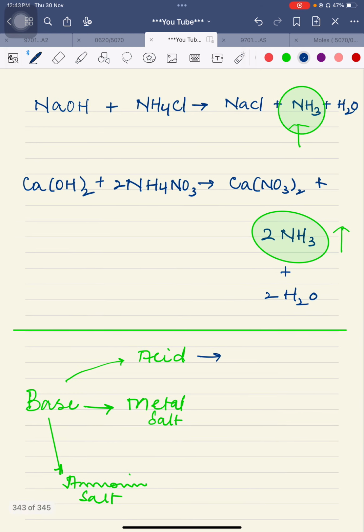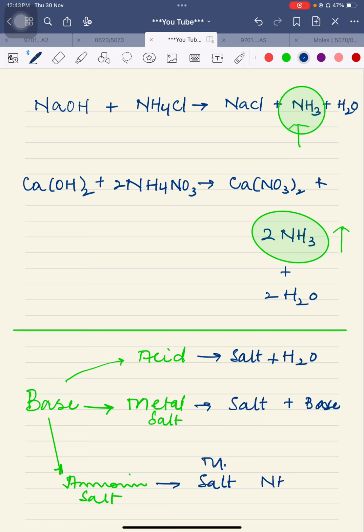Depending upon the case, you may say salt and water. In this case, salt and base are the products, but with different metals, obviously they are displacing each other. And here it will be metal salt, ammonia gas and water. So here I have written the summary of the reactions of bases.